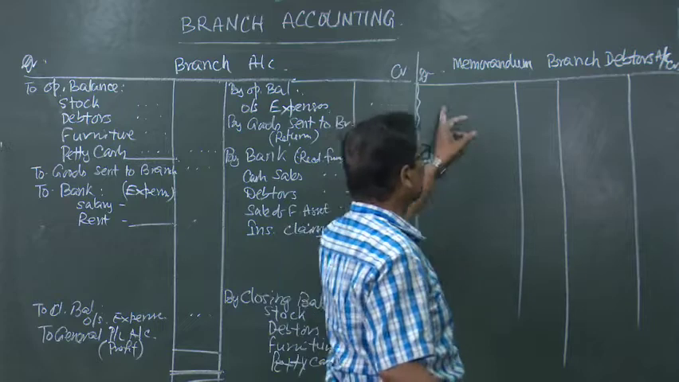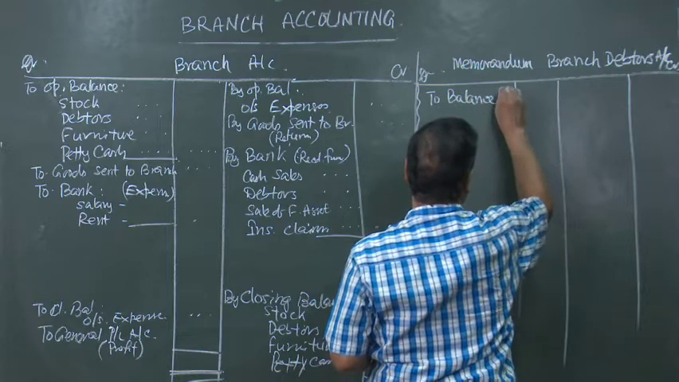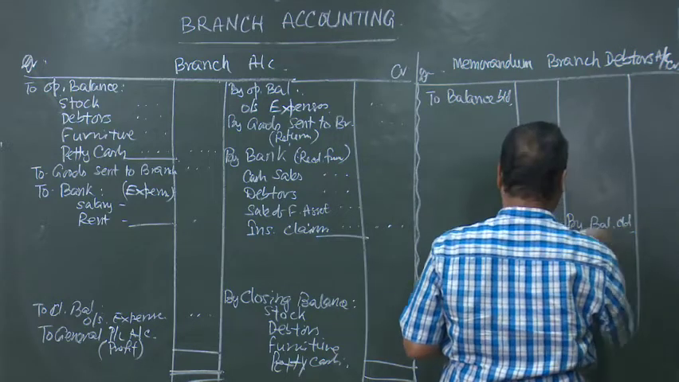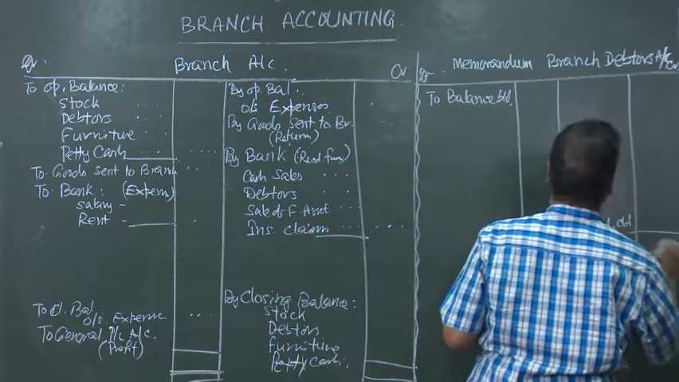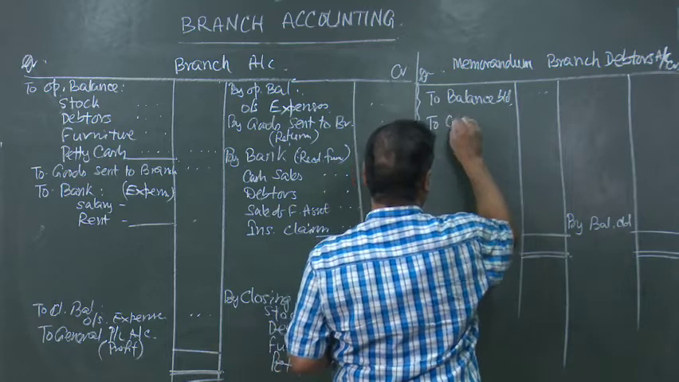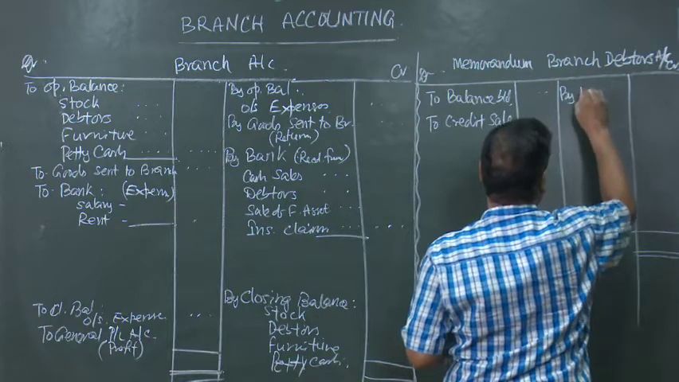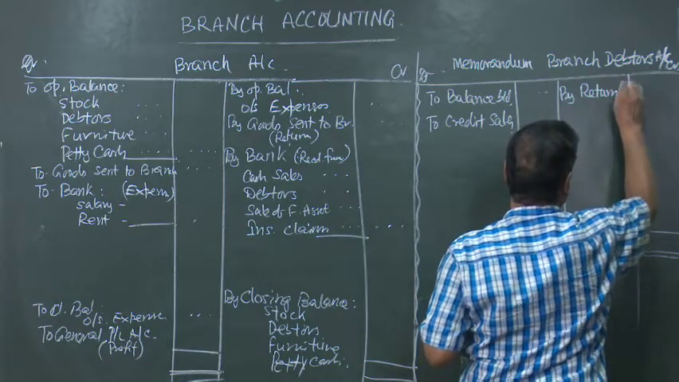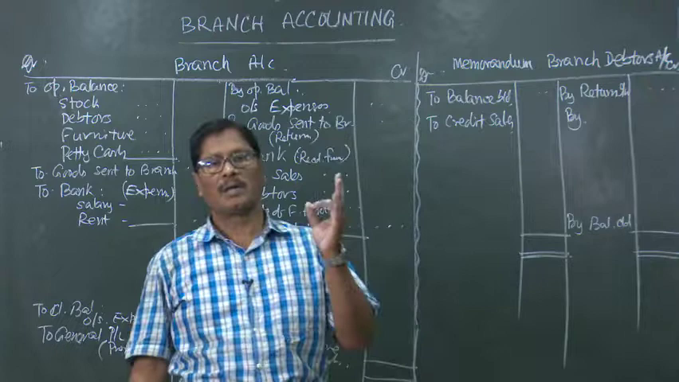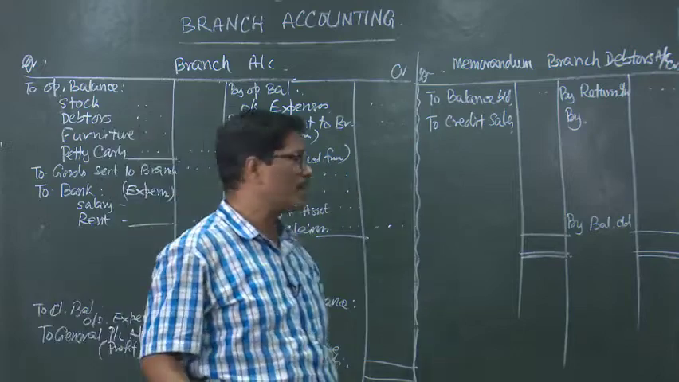What are the items in the memorandum branch debtors account? It will be to balance brought down, the opening balance, and closing balance will be by balance carried down. Then you can have credit sales, to credit sales, by return inwards, both the returns. One return is from the branch customers, branch debtors to the branch or to the head office, both the things will appear here, return inwards.